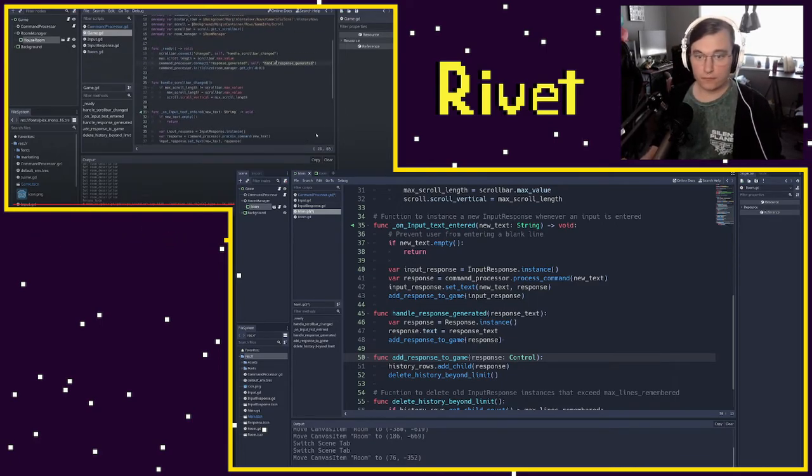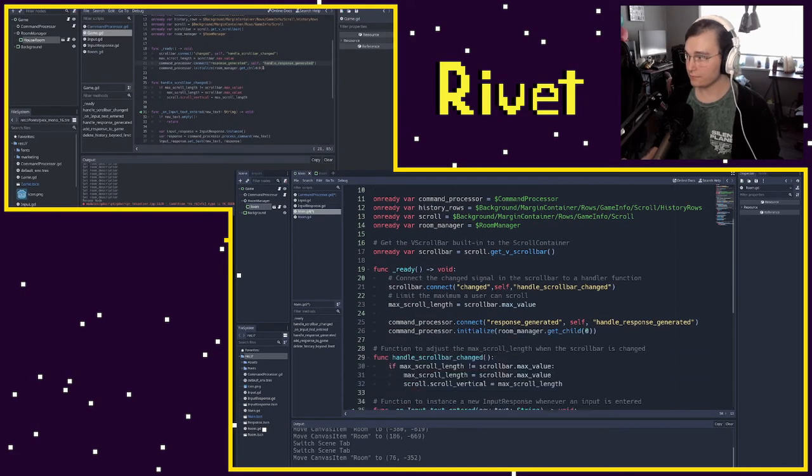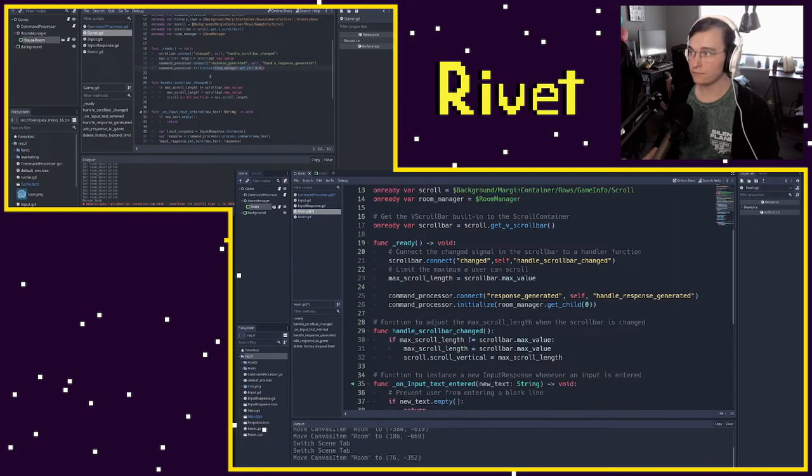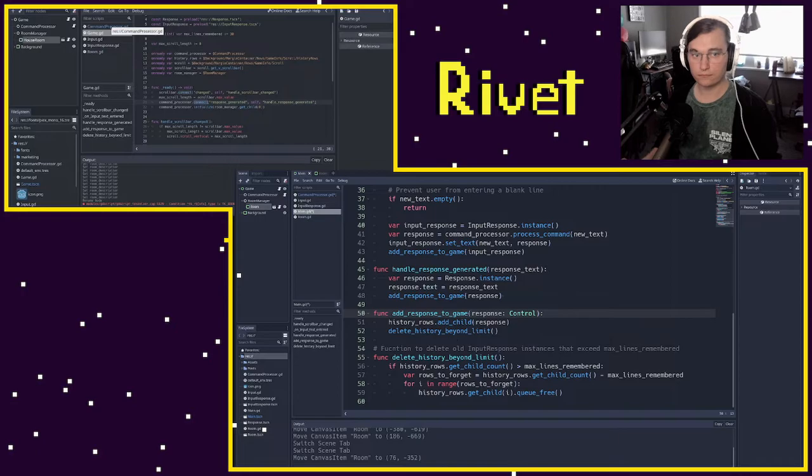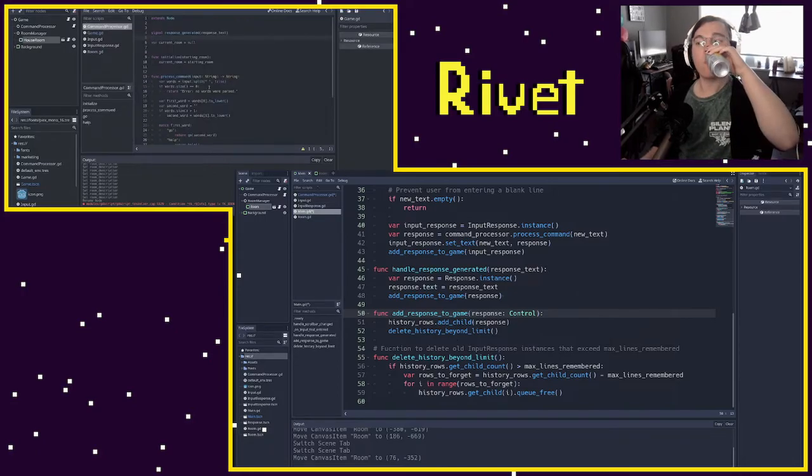This is going to get called because of this connection. Our handle response generated function will get called when we move to our current room, which is great. Now we just need to actually emit this signal and handle emitting it correctly from within our command processor. And we'll do that right now. So if I go to our command processor, we need to output this signal whenever the player moves to a new room.